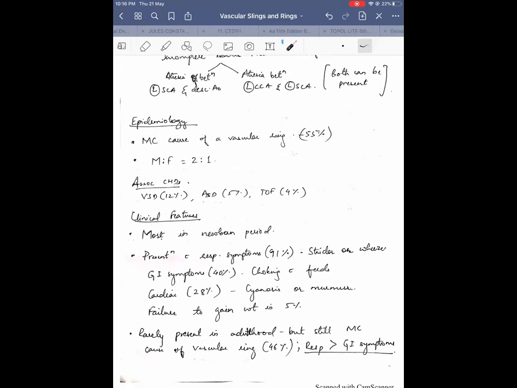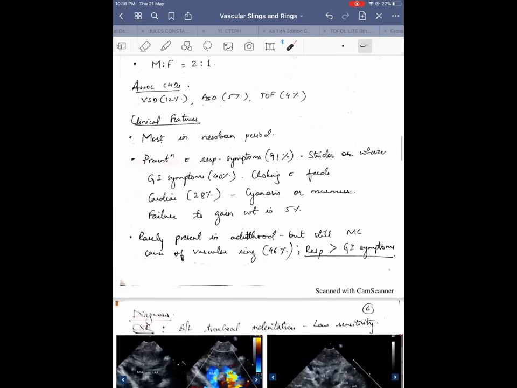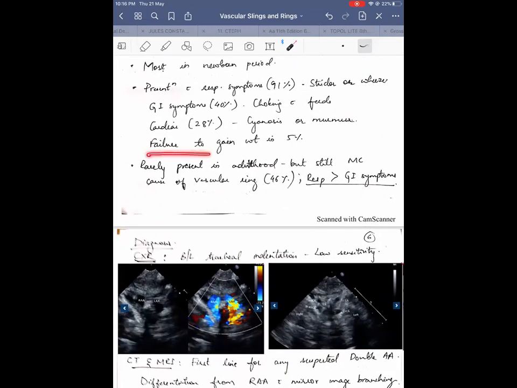What can be the respiratory symptoms? Stridor or wheeze is very common in the neonatal period. Stridor and wheeze can be detected. 40% of them present with GI symptoms of choking with feeds. 28% of them have cardiac symptoms because of associated congenital anomalies, maybe cyanosis or a murmur.